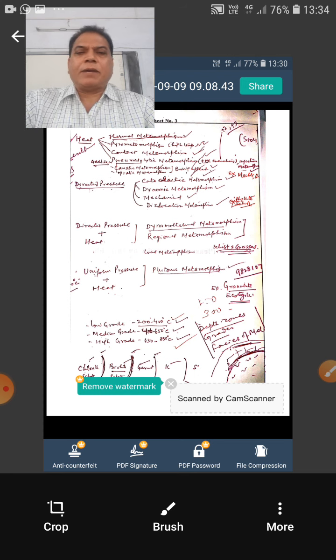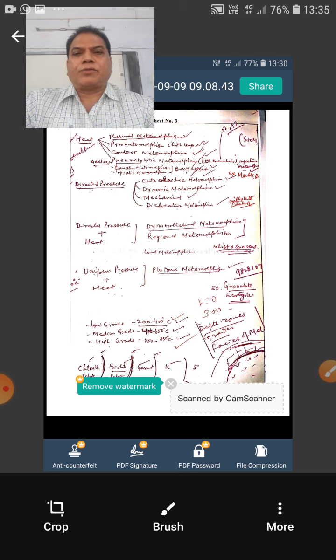Excess heating or melting of metamorphic rock can again produce magma, and from that igneous rock can form. From metamorphic rock, by erosion, transportation, and deposition, sedimentary rocks can form, and metamorphism of sedimentary rocks can result in metamorphic rocks.